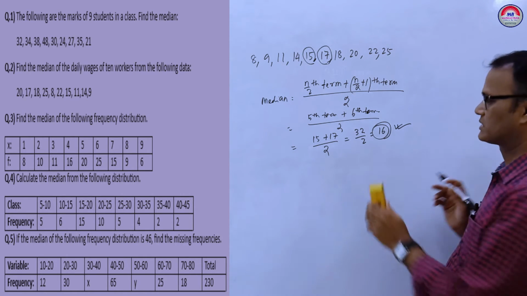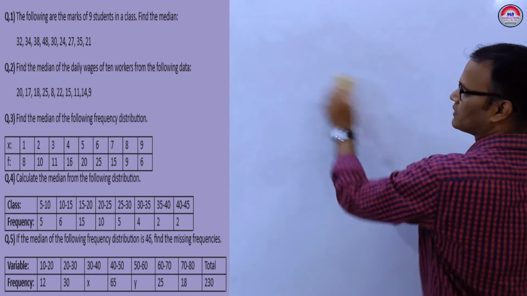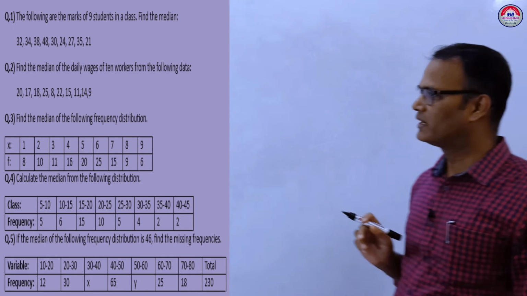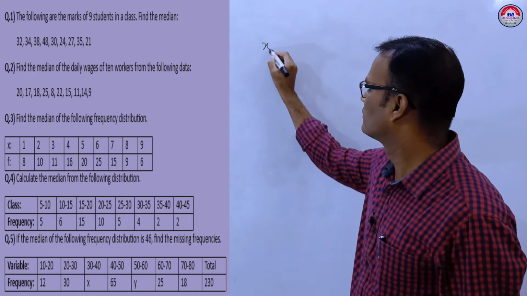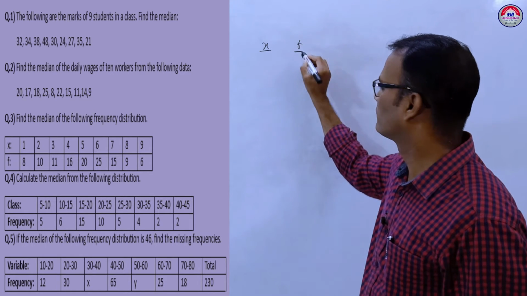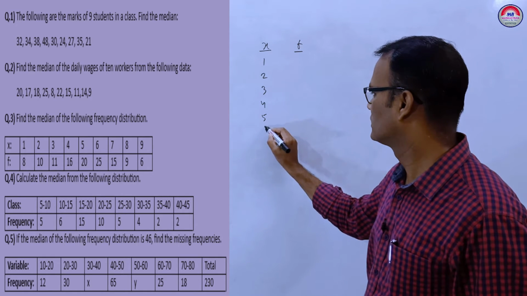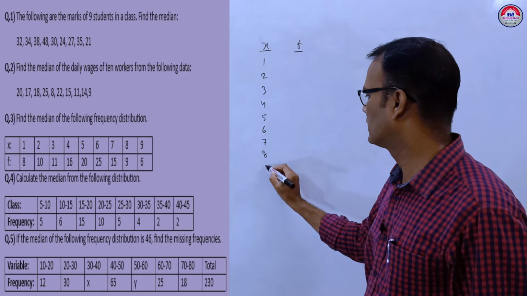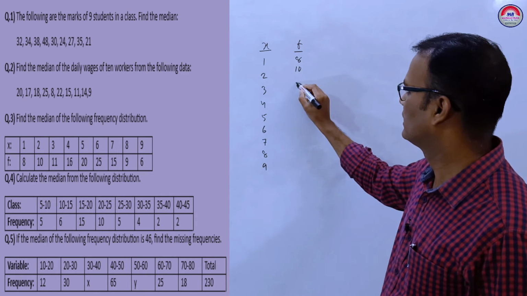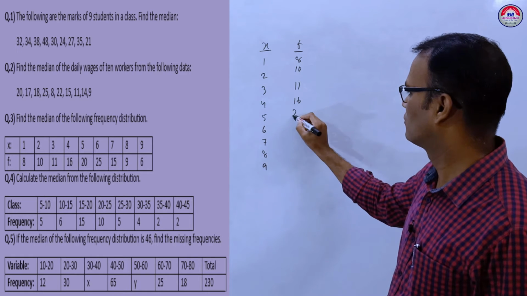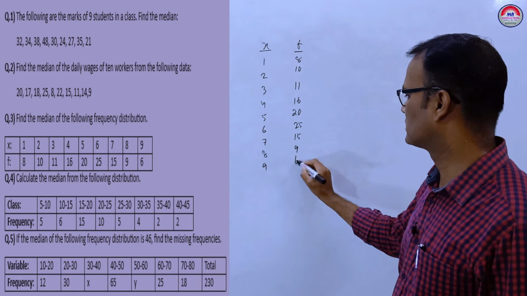Next, the third question. You see in the third question, it's a discrete series. Find the median of the following frequency distribution. Discrete series is given, x and f are given. X is given as 1, 2, 3, 4, 5, 6, 7, 8, 9. Frequency is given as 8, 10, 11, 16, 20, 25, 15, 9, 6.